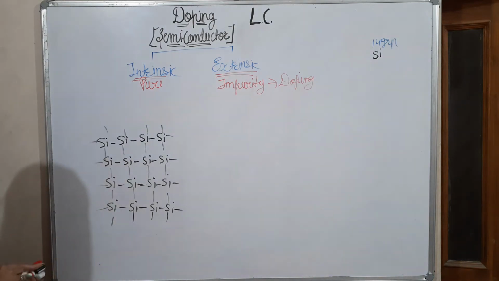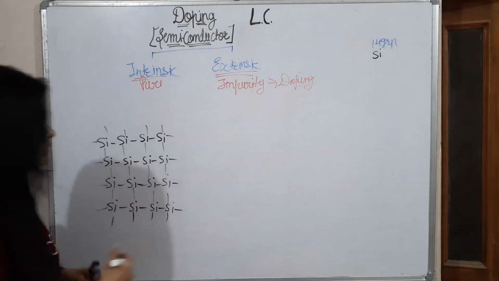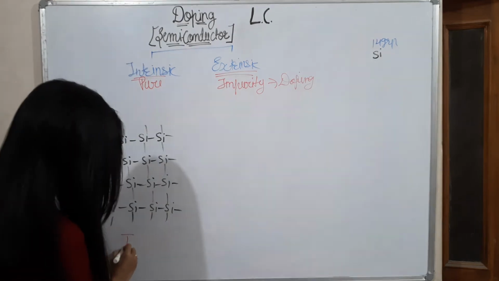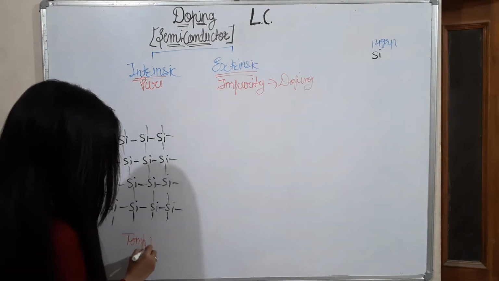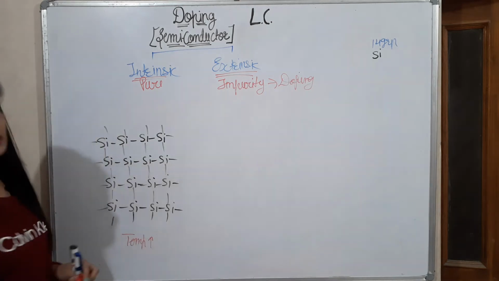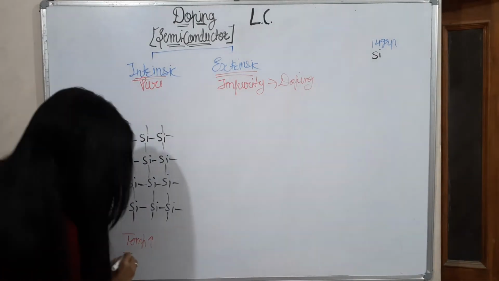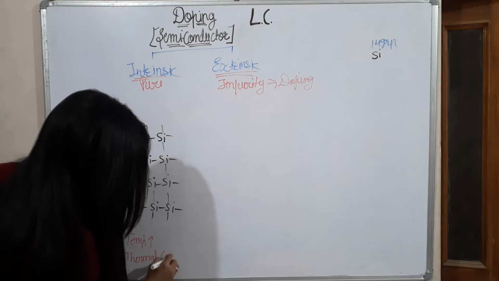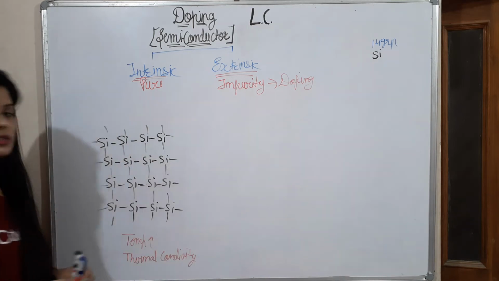This conducts electricity thermally. If we give temperature, it shows thermal conductivity. It means conductivity of electricity by increasing temperature. What does it mean?